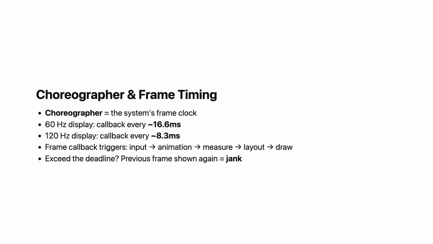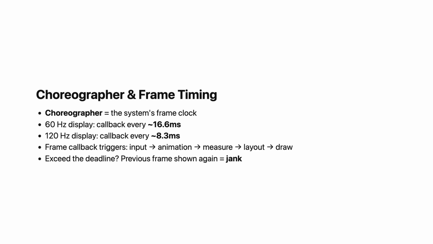Speaking of frames, let us talk about the choreographer. The choreographer is the system's frame clock. It coordinates when animation, input, and drawing happen. On a 60 Hz display, the choreographer triggers a callback roughly every 16.6 milliseconds. On a 120 Hz display, it is every 8.3 milliseconds.